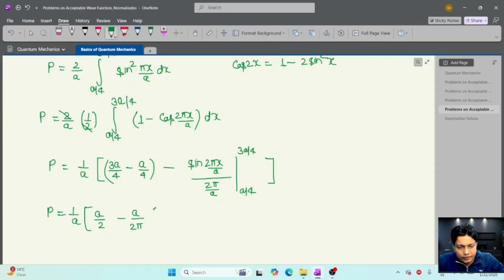If we put the upper limit 3a/4, this will be sin(3 pi by 2) minus sin(pi by 2).